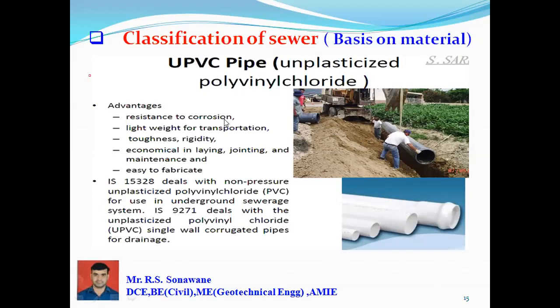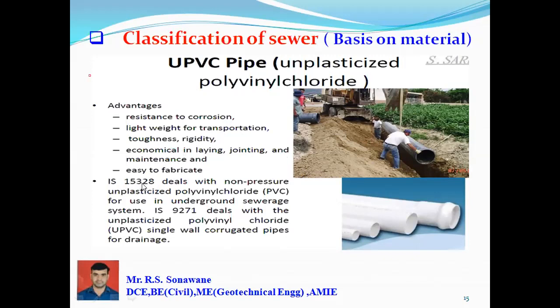Advantages: resistance to corrosion, so it can prevent corrosion. Lightweight, so it is very easy for transportation. Toughness and rigidity are very good. Economical in laying, jointing and maintenance, and easy to fabricate also.